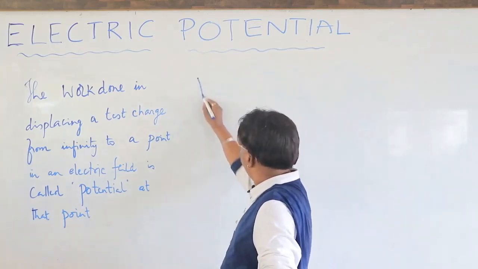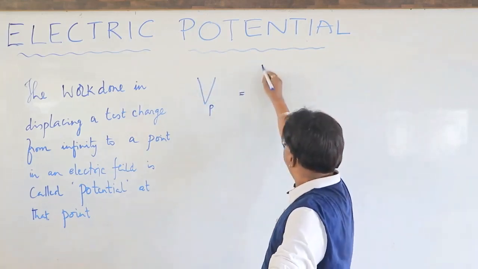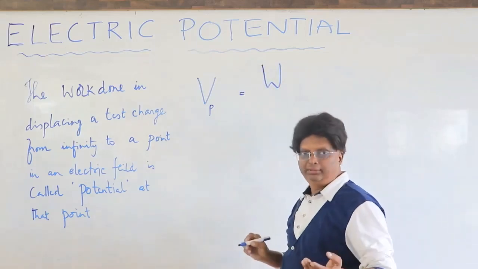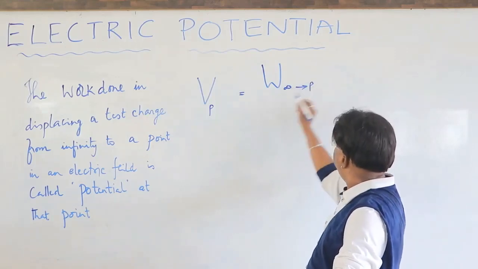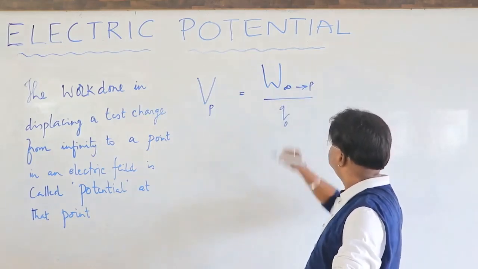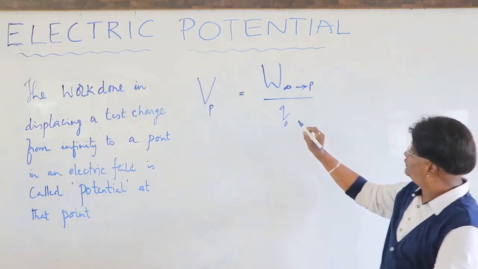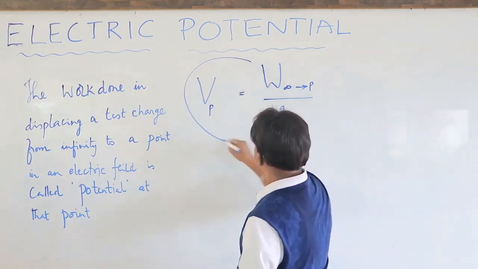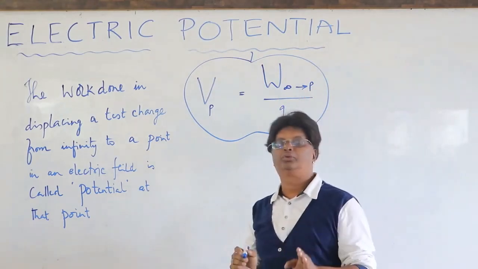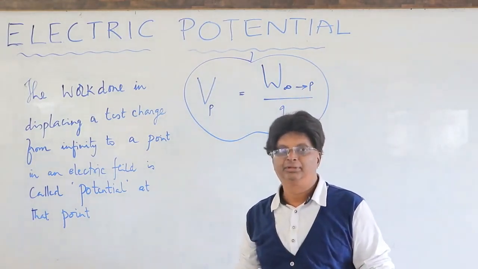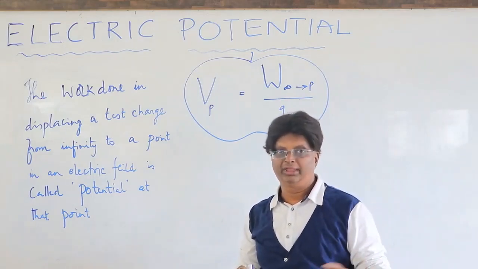So the potential at a point V at a point P is the work done in moving a test charge with uniform velocity from infinity to P upon this Q naught. So this is what we have defined, potential at a point. Supposing if both P and Q are inside the electric field, in this case we have taken initial point P outside the field, which we call infinity.